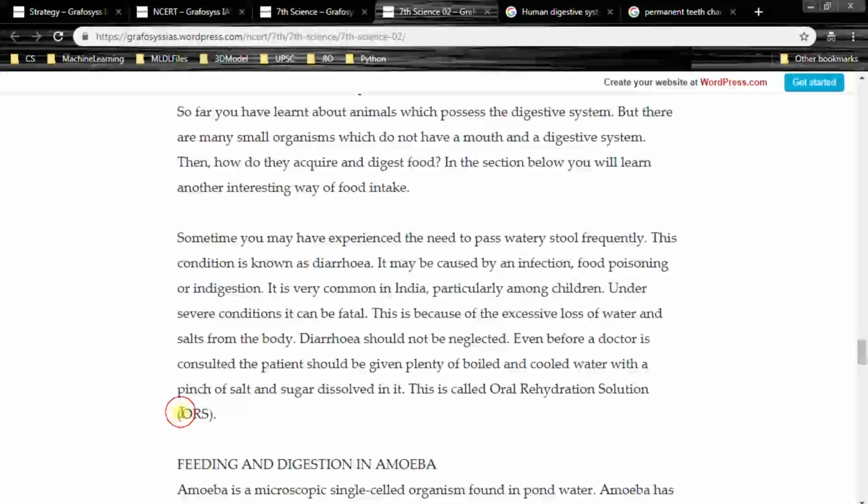So you might have heard about ORS. This advertisement appears on TV many times. This is related to diarrhea. So we should not neglect the diarrhea, in which there will be excessive loss of water and salts from the body. So we have to give a lot of boiled and cooled water with a pinch of salt and sugar to the patient, right?